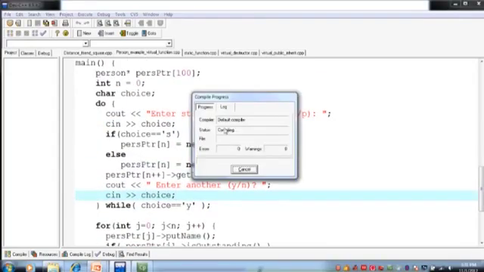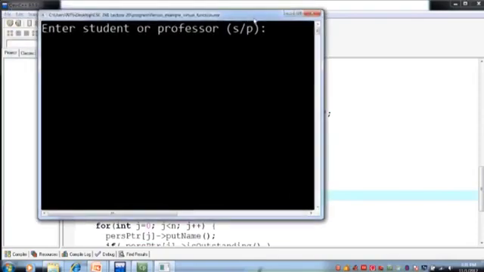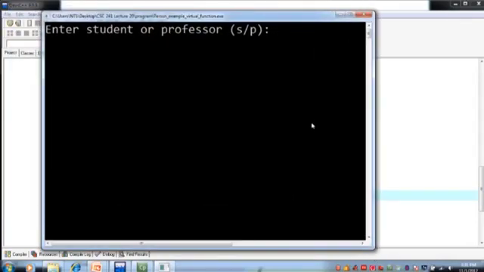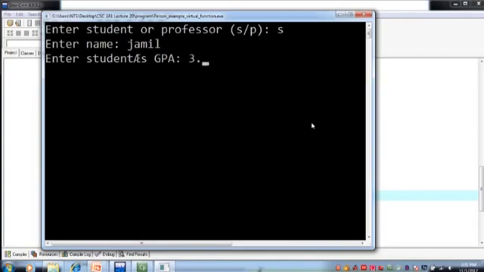So let's enter 2 records. Okay, enter student or professor. So let's say student, enter name Jamil, enter student's GPA, that is 3.75. Do you want to add another record?